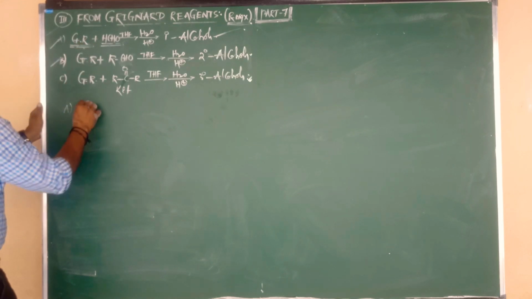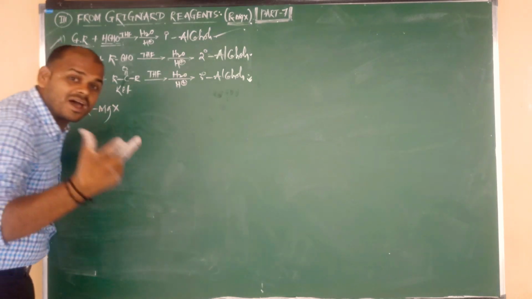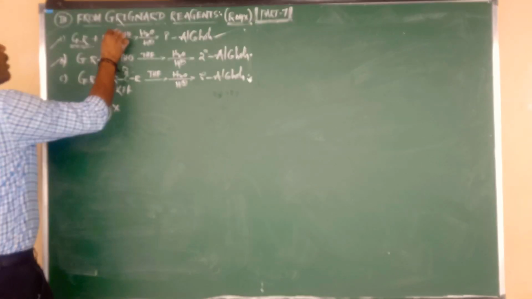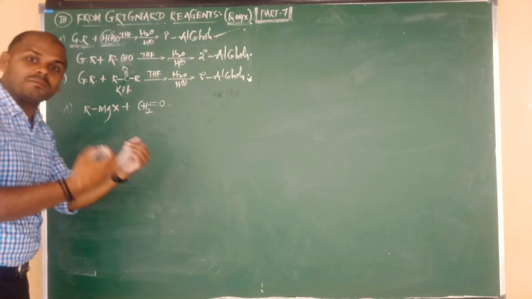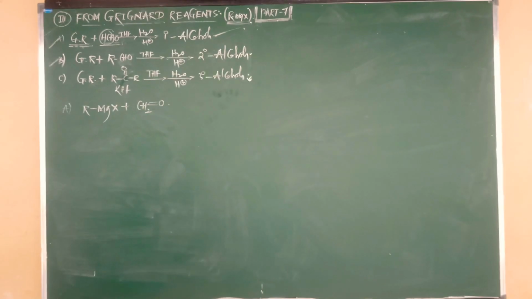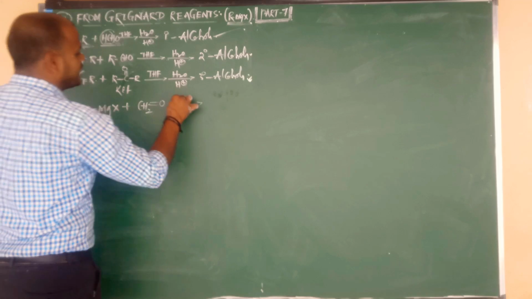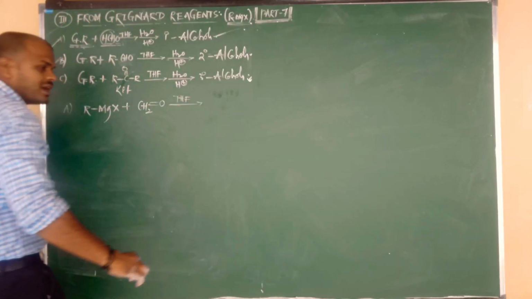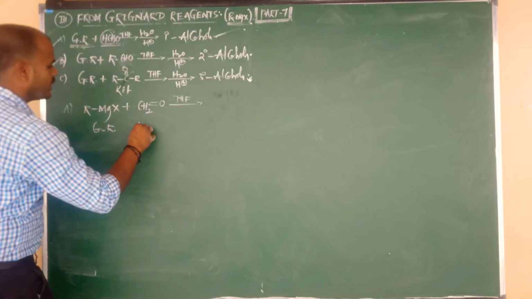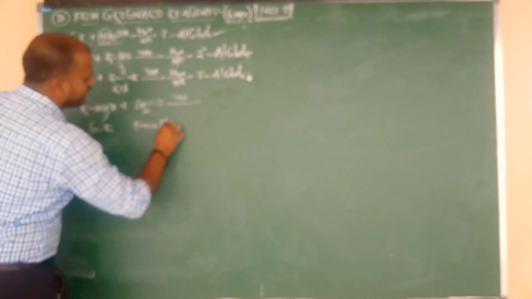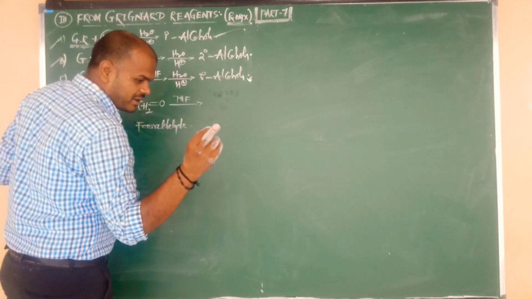What is the formula of Grignard reagent? RMgX. RMgX on reaction with formaldehyde, HCHO, or we can say CH2O, or CH2 double bond O. This is also right. And addition of formaldehyde to Grignard reagent takes place in presence of THF, tetrahydrofuran. And it gives a product, which is nothing but alcohol.